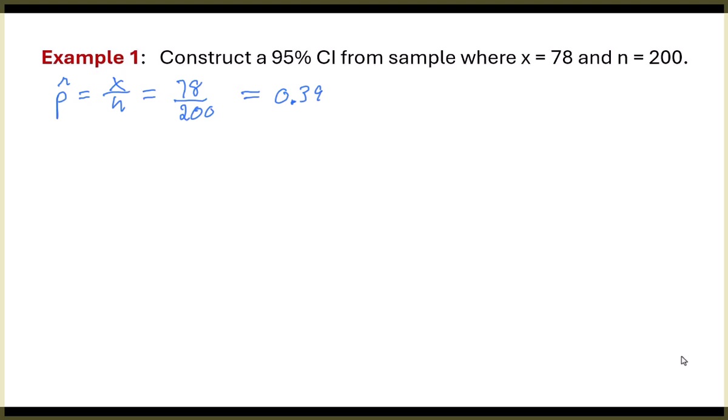Is the sampling distribution kind of normal? And look what I'm going to do. I'm going to plug these values in. Again, I'm using p hat. And what am I looking for? Exactly. Something greater than or equal to 10.